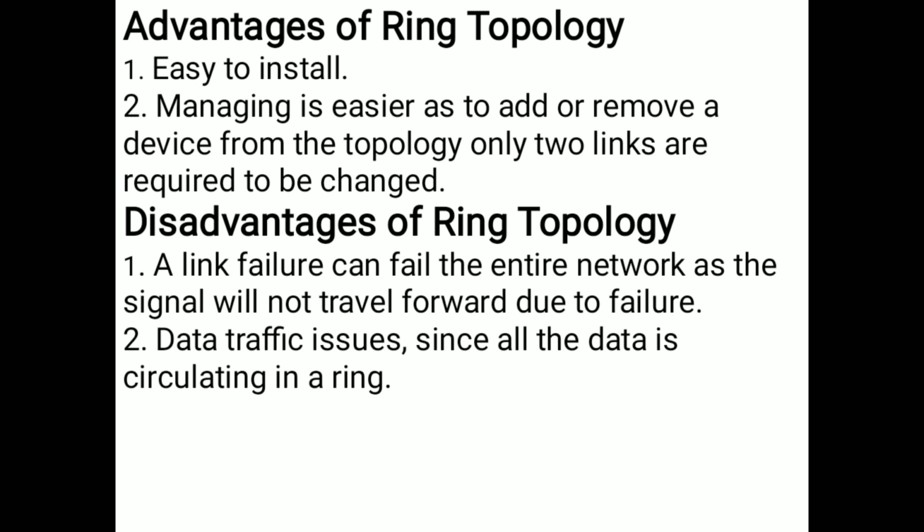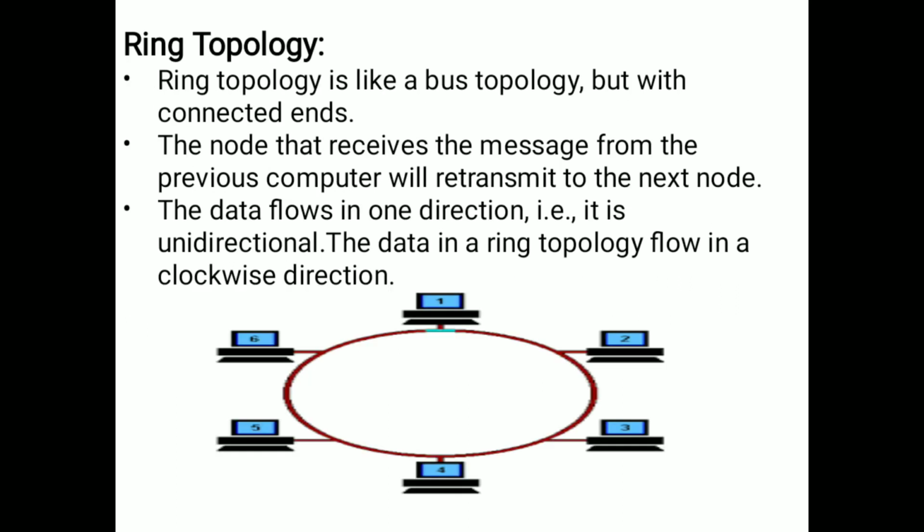The advantages and disadvantages of ring topology. Ring topology is easy to install, and managing is easier too. That means ring topology installation is very easy, and managing is also easier. If you want to add one system, in the previous example or in this diagram we have 6 systems. So if you want to add a seventh system, then we simply connect a wire to the seventh system and connect it